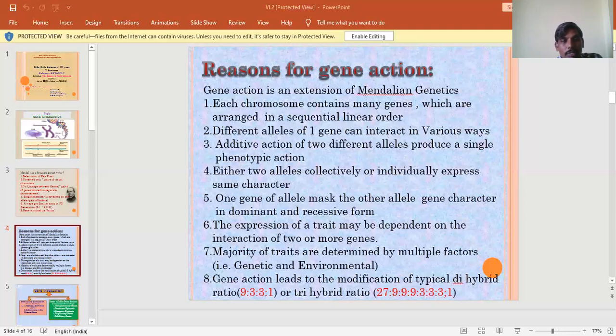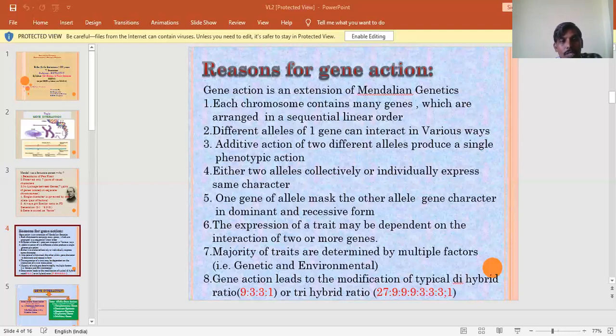So Y is unable to express its character here, so that is 9. And here there is no capital Y gene, so W itself expresses its original character, white, 3. But the yellow character we get only in the absence of capital W, so yellow is 3.